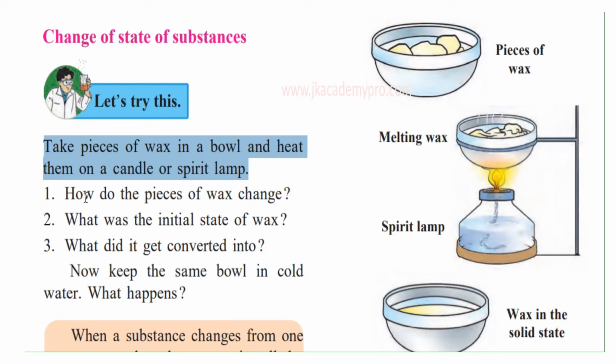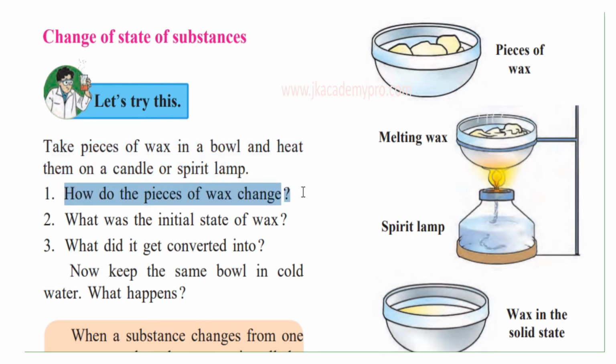What will happen? How do the pieces of wax change? So they will change into the liquid state. What was the initial state of wax? Initial means earlier state of wax. How was it before heating? It was in chunks, isn't it? They were pieces. So it was in the solid state. And what did it convert into? On heating, it converted into the liquid state.